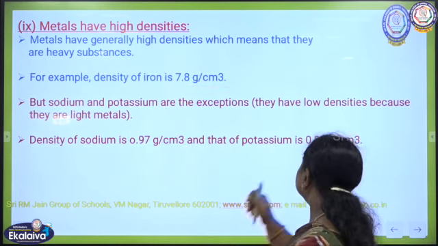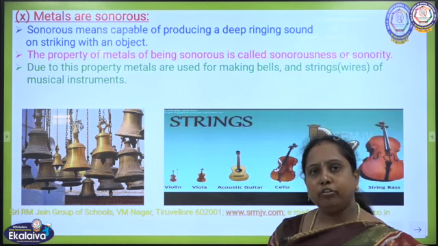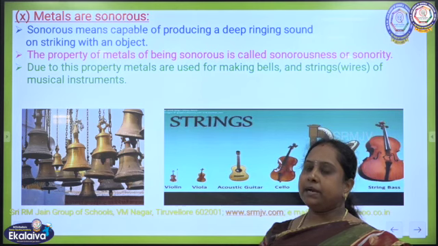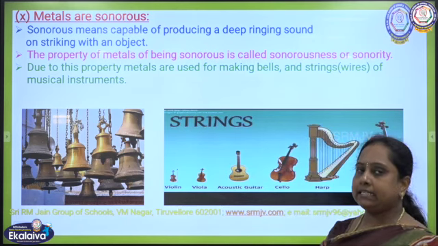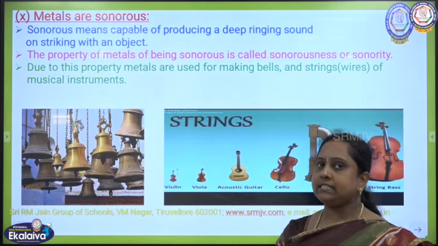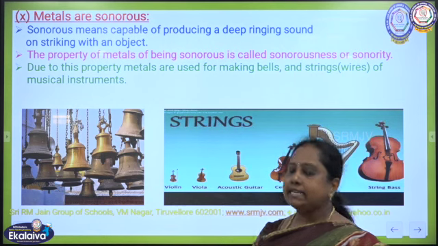The next property of metals, a very important property, is sonorous capacity. Sonorous means that whenever the surface of a metal is beaten with some other hard material, it produces a ringing sound.